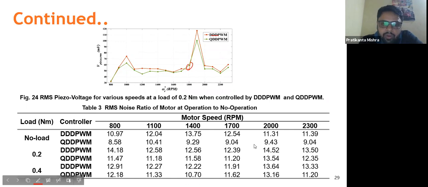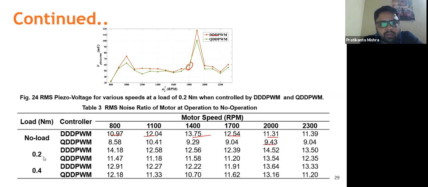Now, we have also measured the noise of the motor. The noise of the motor that is produced when it is in operation, and the ratio of that to the noise when the motor is not being operated. Obviously in most of the cases you can see that for the triple D PWM the noise is higher, as you can see from the comparison.